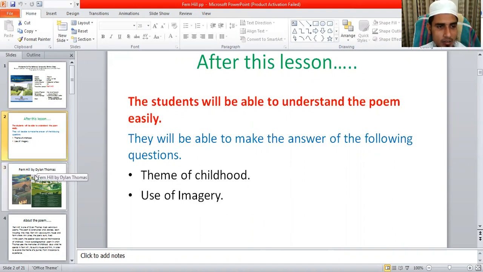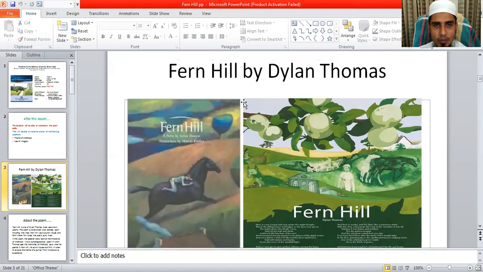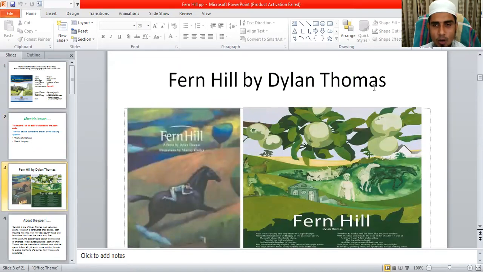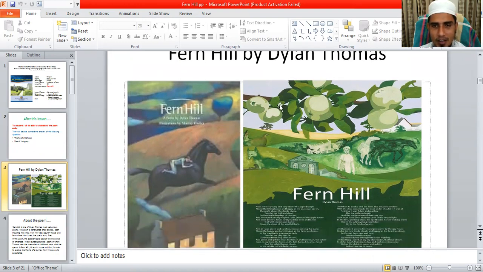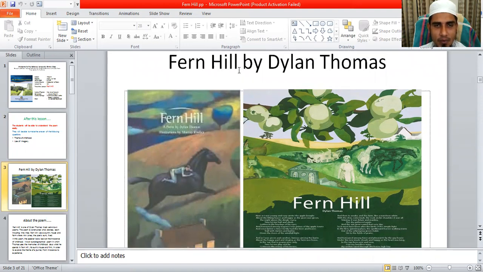So my dear students, let's start now. The name of the poem is Fern Hill by Dylan Thomas. This is a very important poem. Here you can find a picture. Fern Hill is the name of a house, or a farm related with the house. It is the poet's aunt's house. In Fern Hill, the poet spent much of his childhood. In his adulthood, from his experience, he writes this poem.